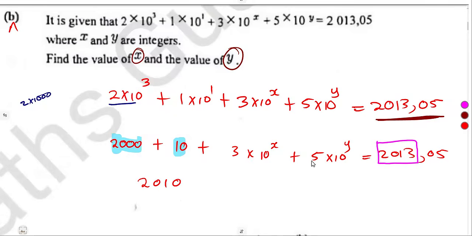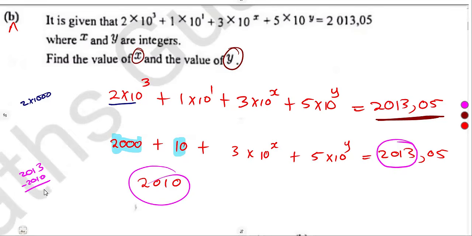The difference, what is the difference there? The difference is going to give us the part that is remaining, because we want to know the part that is remaining and also the decimal part. So let's work out with the 2010 from this 2013. So let's subtract minus 2010, that was going to give us what?